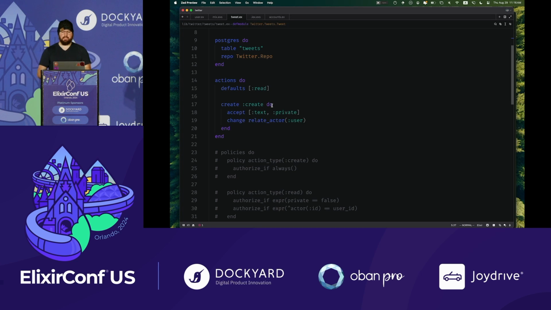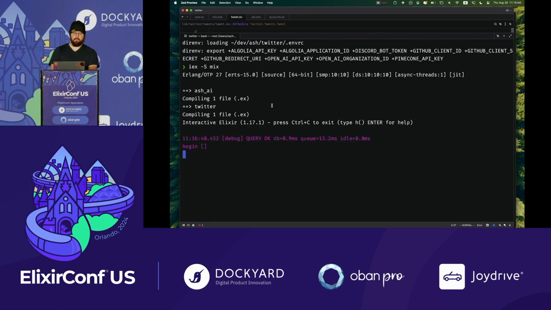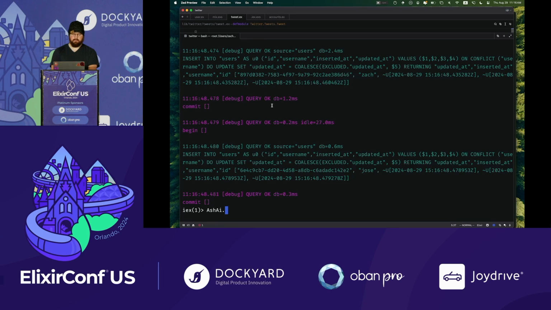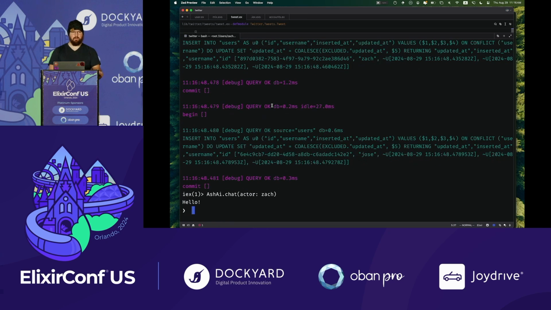Doesn't do much. But I wanted to put my money where my mouth was when I said we can derive really powerful things just with the definitions of your application, right? So now we have a package. It's called Ash AI. And I can say ashai.chat, and I'm going to say with Zach. All right, so now I'm chatting with my app, right?